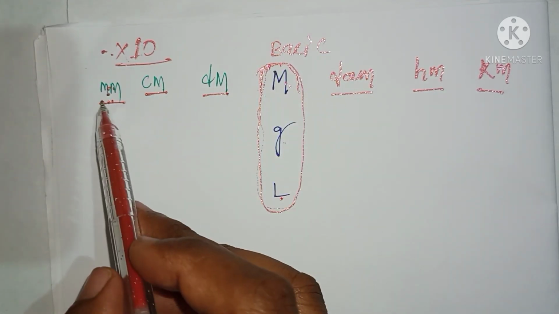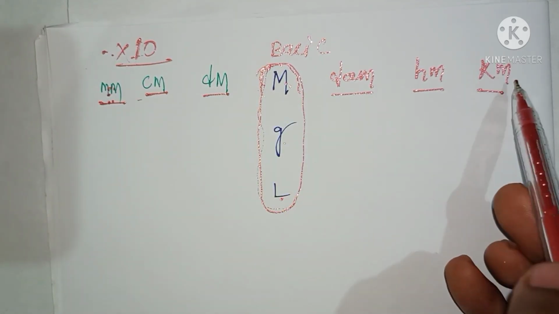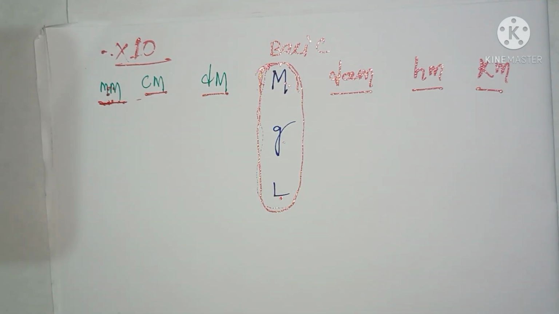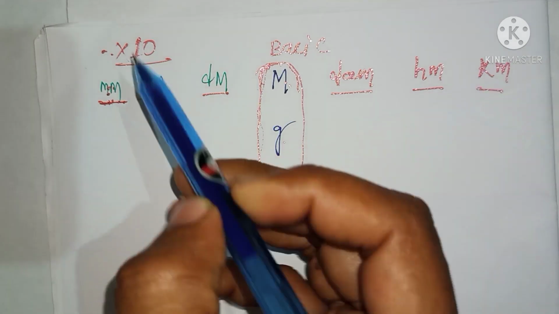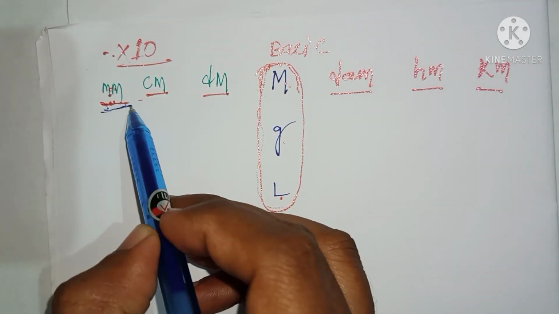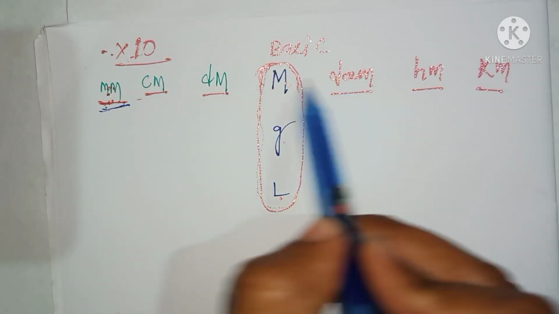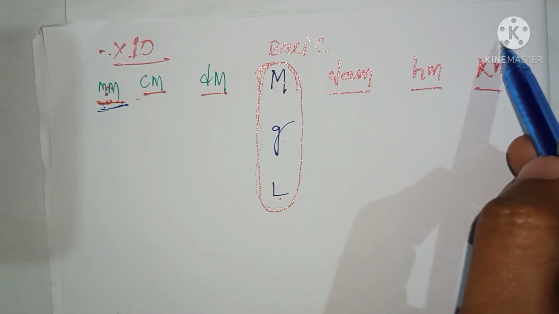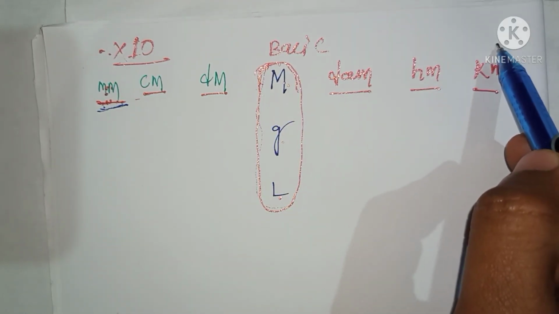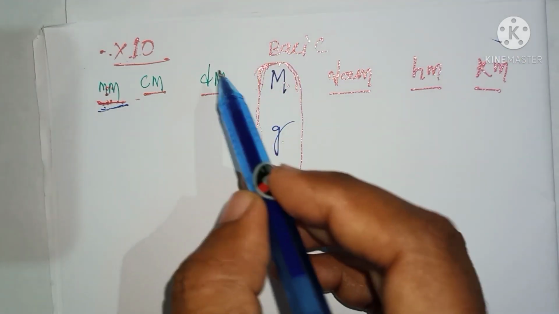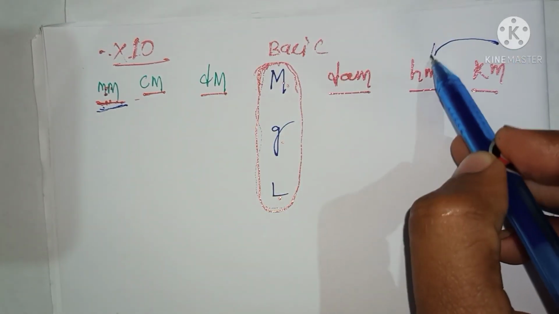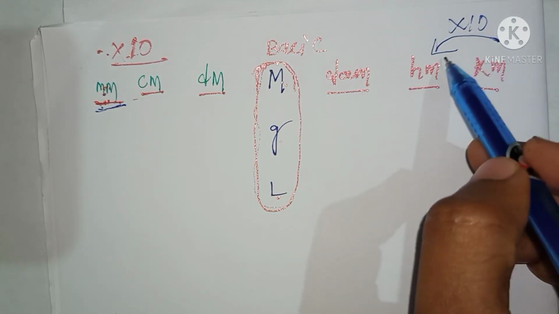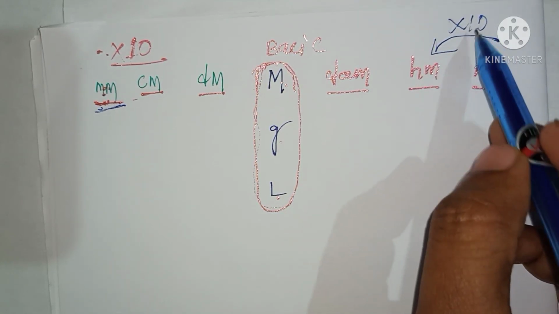If you move from left to right, these are the smaller units, and after that we move towards the greater units. Whenever you want to convert a larger unit into a smaller unit, you should multiply by that much 10. If you want to convert kilometer to hectometer, multiply by 10.